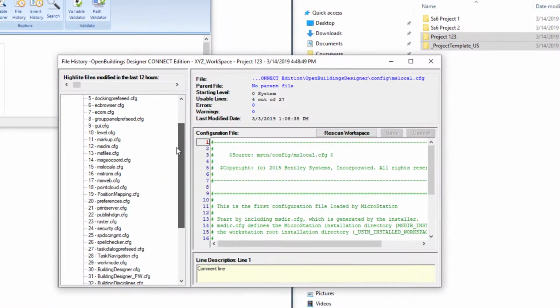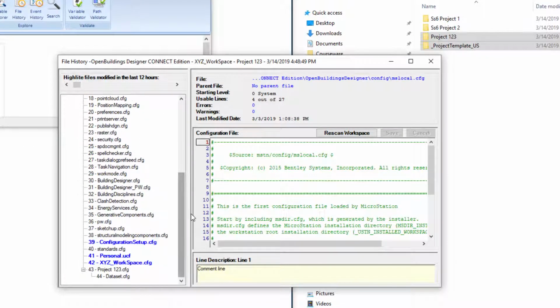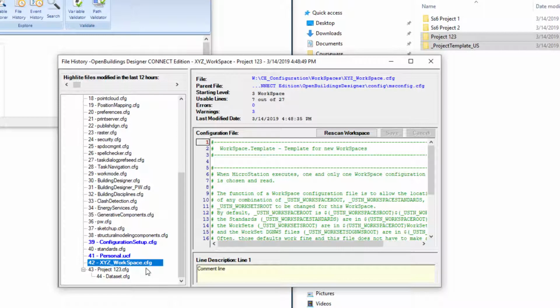Now the file history gives you a list of the history of configuration files, so all the configuration files that are read for OpenBuildings Designer. And it's really these last couple of config files that you would interact with. For instance, the standards.config or the XYZ workspace.config, which reads the workspace, or the project 123 config, which would be reading the project. So we're going to make a modification here, and we're going to make it in this workspace config, the company workspace config.